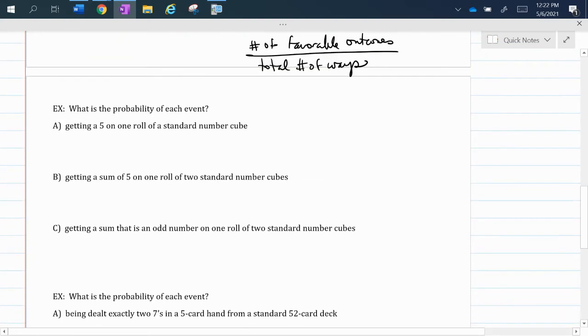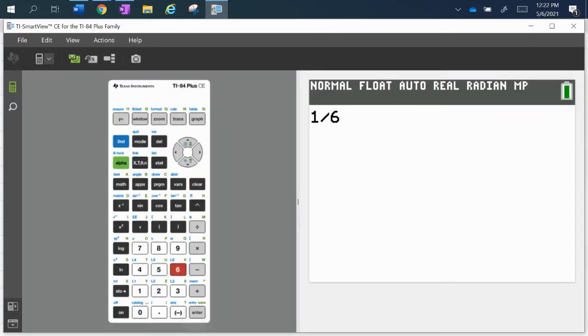Okay, so we could look at these examples. What is the probability of each event? So we're talking about theoretical probability. What's the probability of getting a 5 on one roll of a standard number cube? On a standard number cube, there are 6 sides, numbered 1 through 6. So the probability of getting a 5 would be 1 five out of 6 total possibilities. The favorable outcome would be to get the 5, so there's one way to do that, and then there are 6 ways to roll the die. So 1 out of 6 we could write as about 17%.